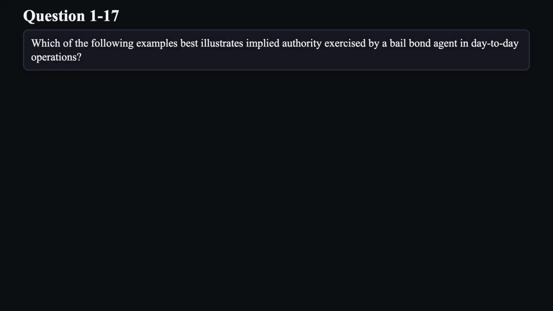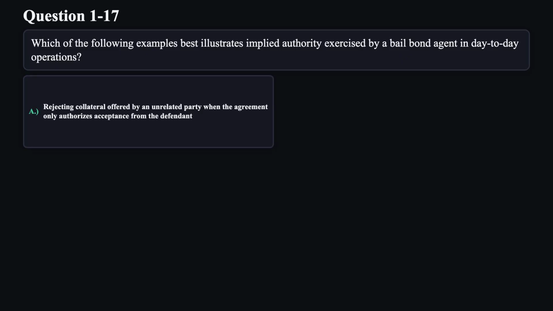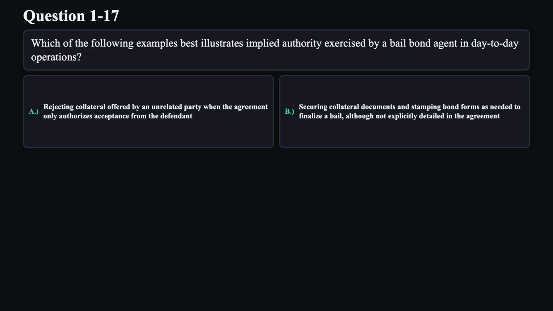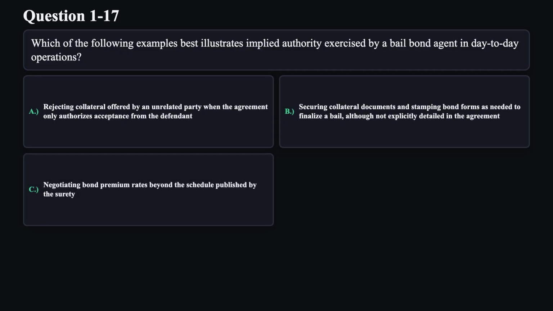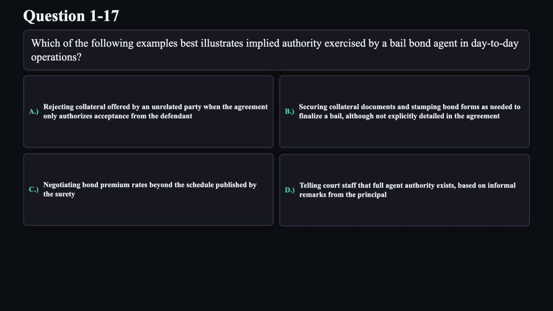Question 17. Which of the following examples best illustrates implied authority exercised by a bail bond agent in day-to-day operations? A. Rejecting collateral offered by an unrelated party when the agreement only authorizes acceptance from the defendant. B. Securing collateral documents and stamping bond forms as needed to finalize a bail, although not explicitly detailed in the agreement. C. Negotiating bond premium rates beyond the schedule published by the surety. D. Telling court staff that full agent authority exists, based on informal remarks from the principal.